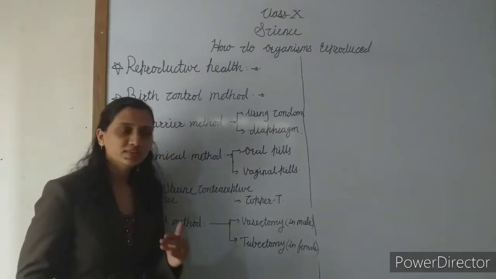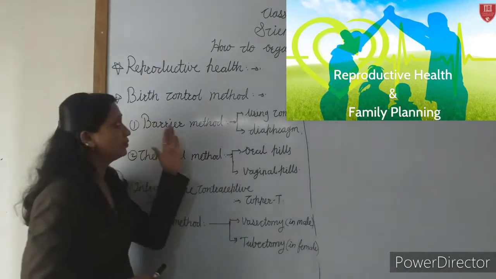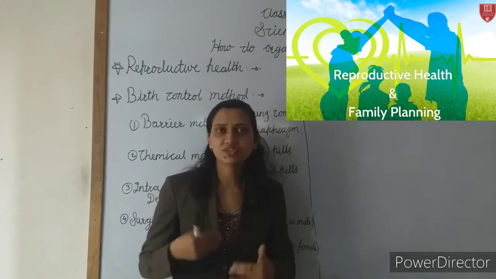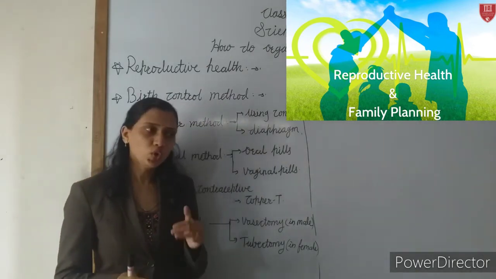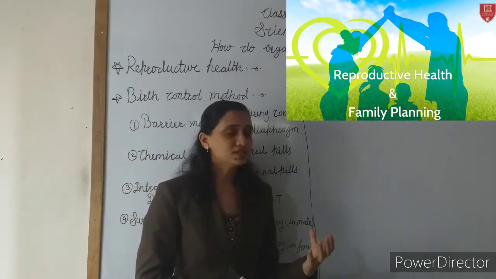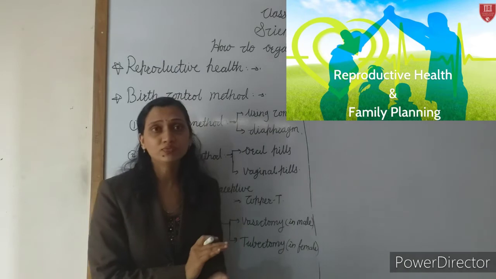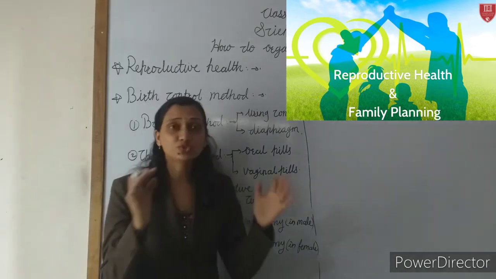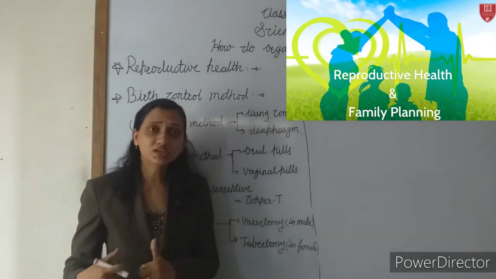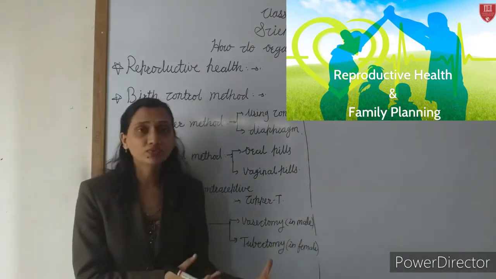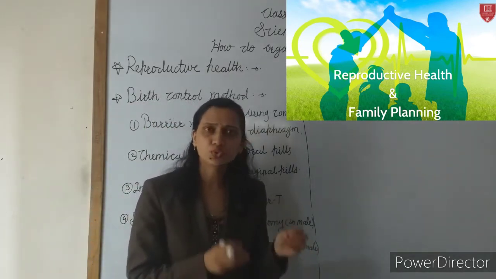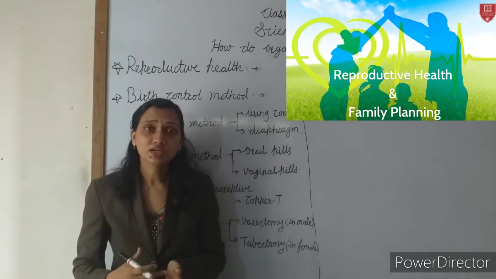Understand? Now our next point is reproductive health. We know that the population of our country is increasing day by day. Though our country has sufficient food, still many people don't get a proper supply of food. Why? Because of large families and poverty. So it is very difficult for our government to supply food, clothes, good education and good housing to each and every citizen of our country.